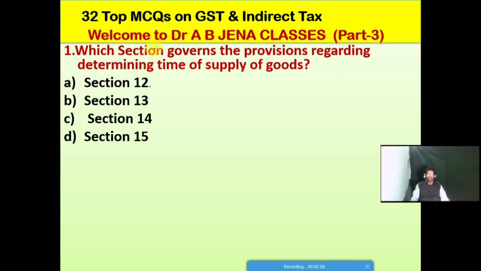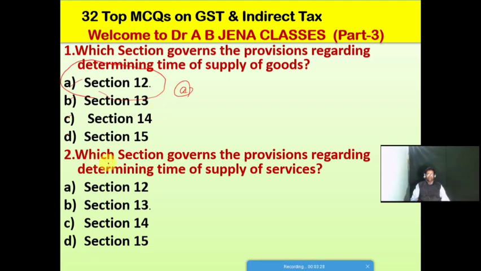So the first MCQ: which section governs the provisions regarding determining the time of supply of goods? A, section 12; B, section 13; C, section 14; D, section 15. Friends, A is the right option for this MCQ. Section 12 governs the provisions to determine the time of supply of goods.